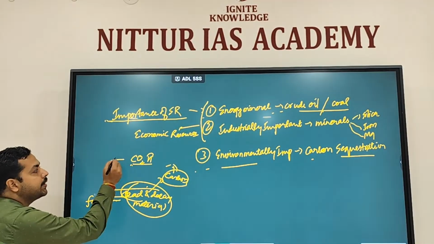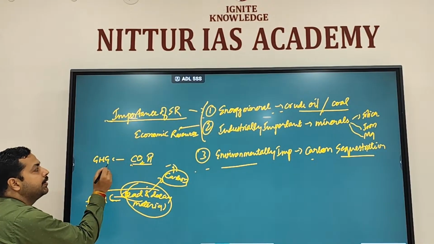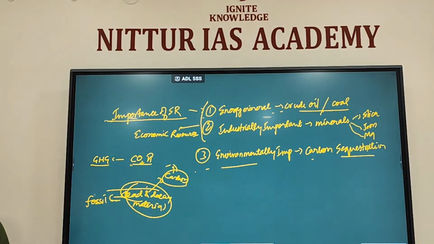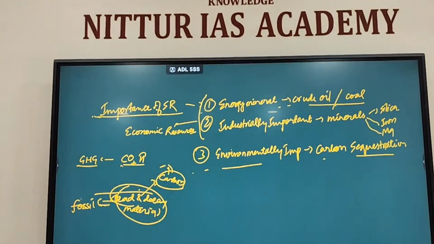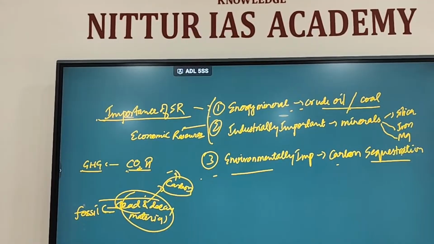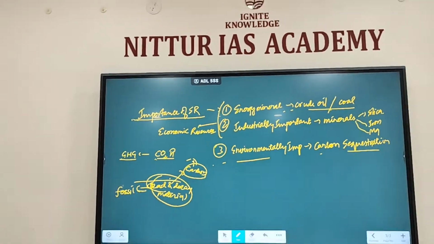If carbon dioxide concentration increases, the greenhouse gas effect will be there. So this fossil formation also protects us from greenhouse gases. Clear? Any doubt regarding this particular thing?